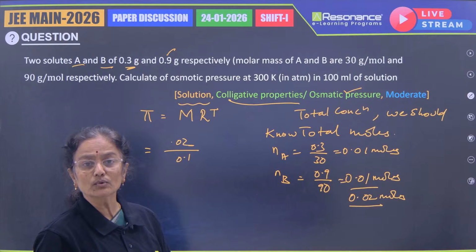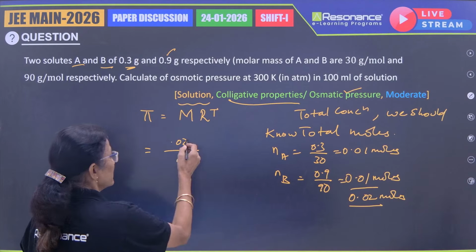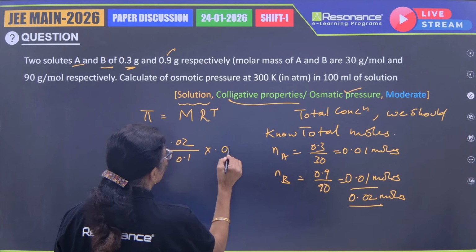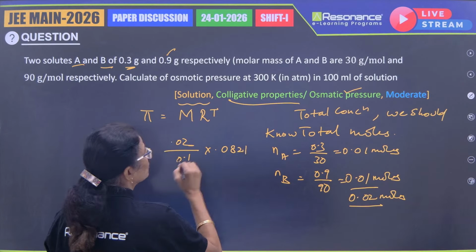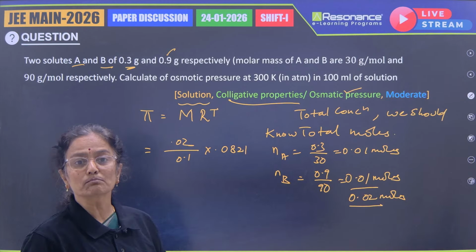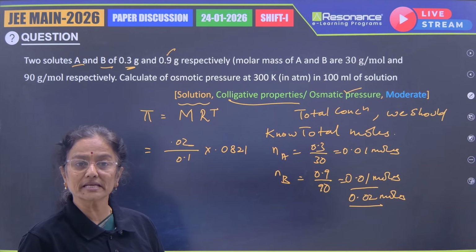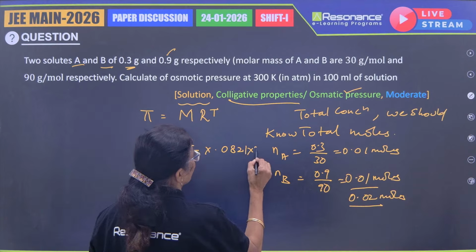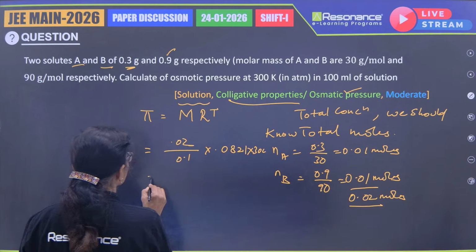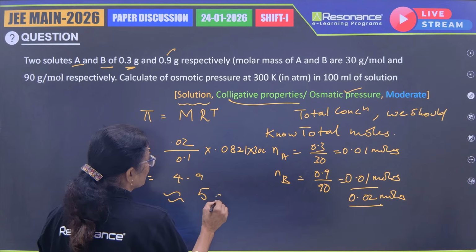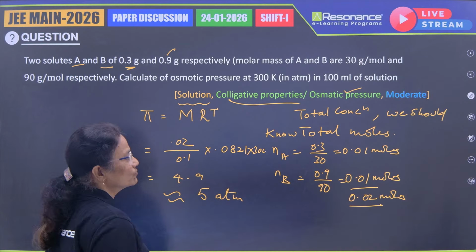When I convert into liters, the volume in liters is 0.1. R value is 0.0821. You should know that because the pressure here is asked in atmospheres. So R value should be taken in liter atmospheres, and temperature is given as 300. So when you solve this, we roughly get 4.9. So if it is an integer form question, you can write it as 5 atmospheres.